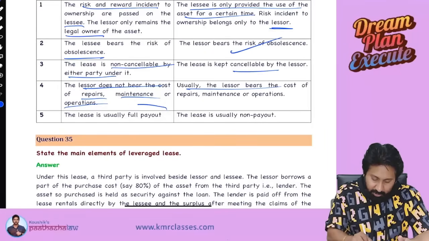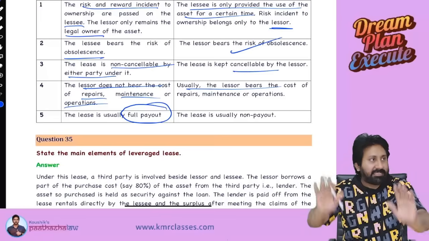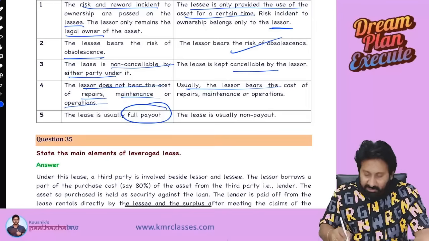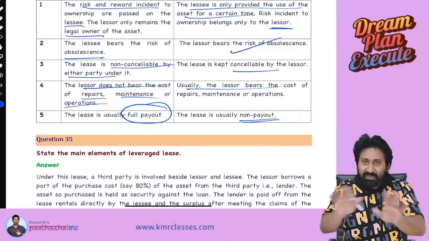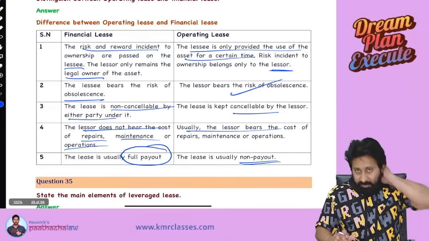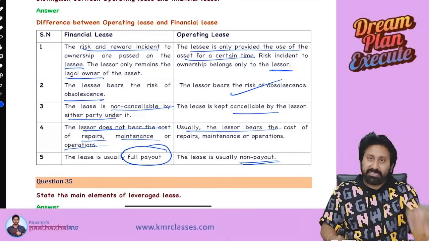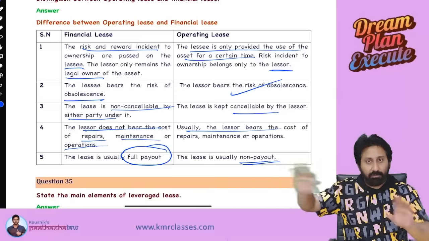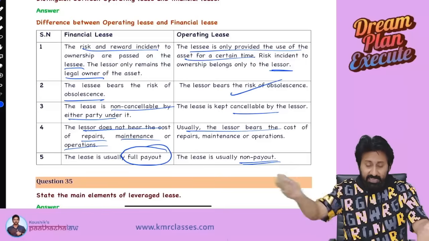Next. Lease is usually fully paid out. Means complete value of the asset, the lessee only will have. Operating lease is usually non-payout. Non-payout means the complete asset life we don't give to any one person. Okay, so what are the five? First one, risk and reward. Tell the answer. Risk and reward will be in the hands of the lessee. Risk and reward in the hands of the lessor. One point. Second, obsolescence. Risk is with the lessee. Risk is with the lessor.